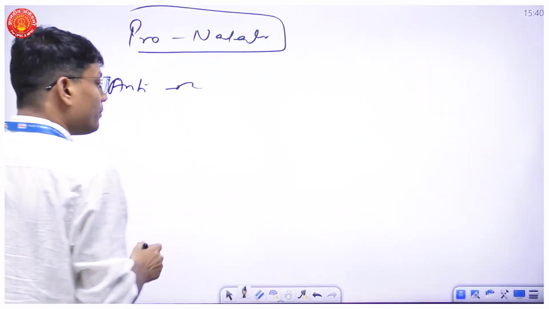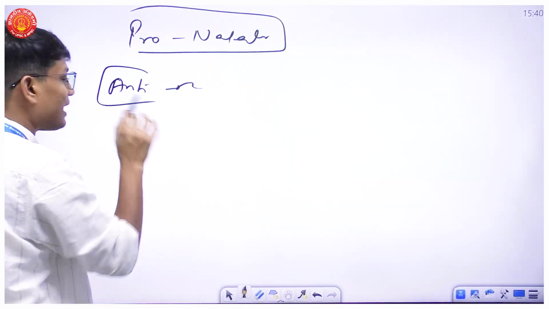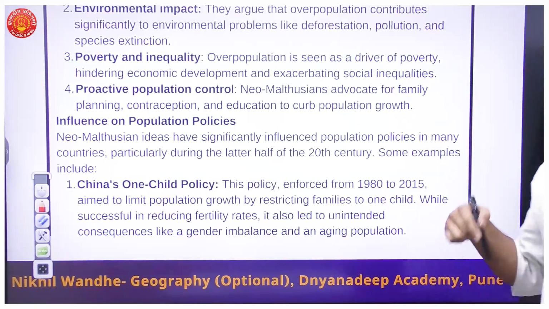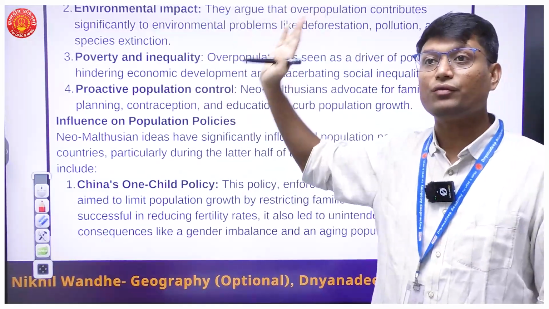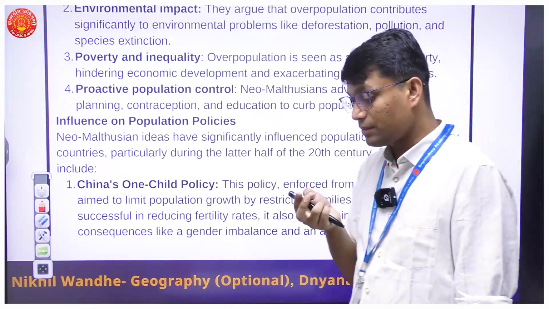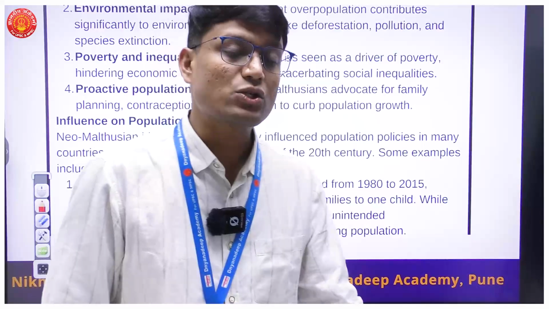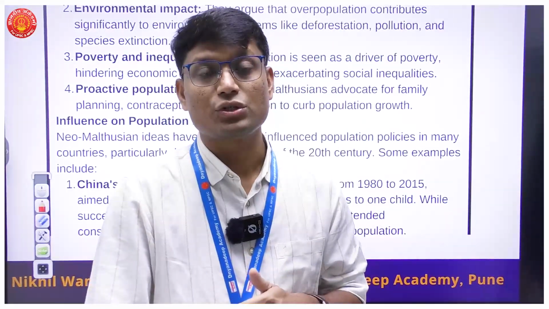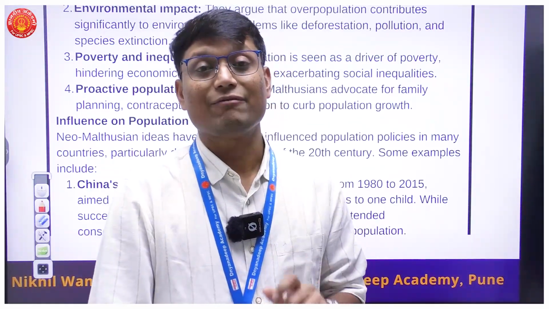And if I talk about Neo-Malthusianism, where it is applicable the most, wherever we have anti-natalist population policies like that of China, which restricts population growth, here it is directly an outcome of Neo-Malthusianism. How am I saying that it is directly an outcome of Neo-Malthusianism? Why are we talking about population control in the first place, right? If India is talking about population control, China is very heavily coming out on population control. So why in the first place was there a need to have population control?